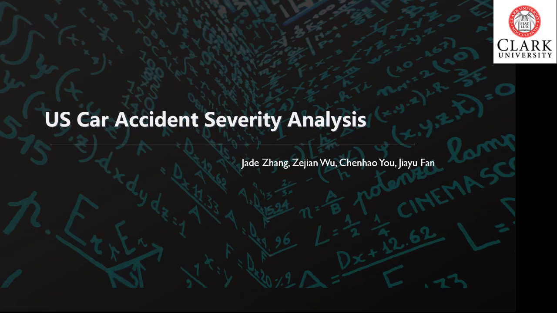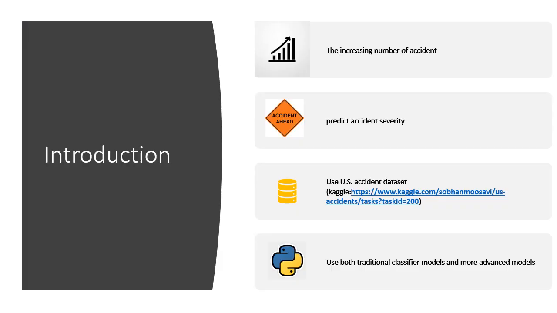Hello everyone. Our topic is U.S. car accident severity analysis. The traffic hazard has increased during the decades, and car accidents take place frequently, which causes a huge loss of life and property. In the United States, around 35,000 people die every year in car accidents.